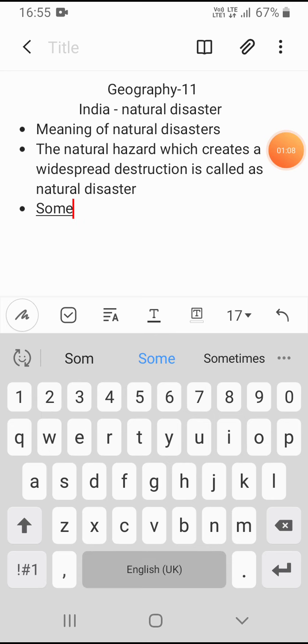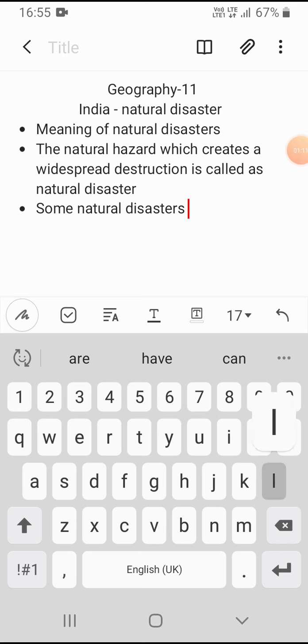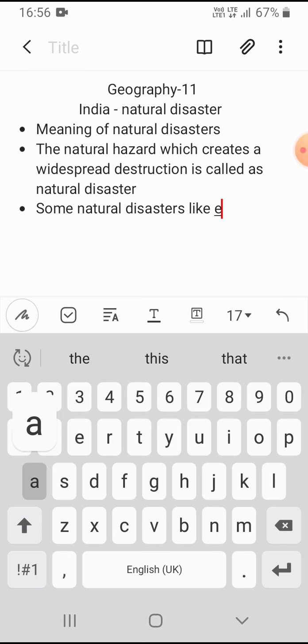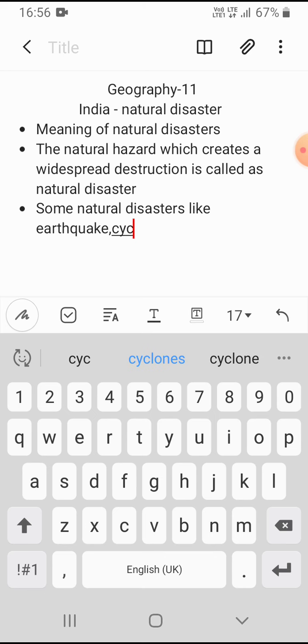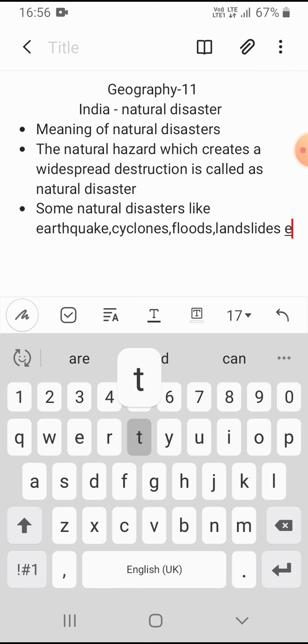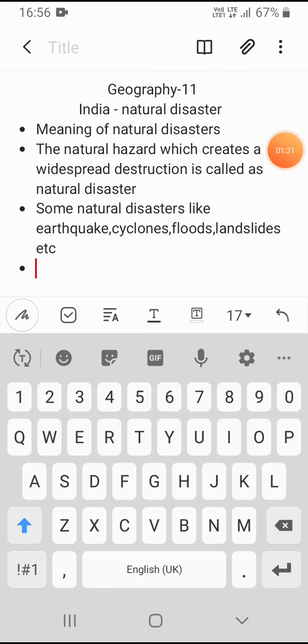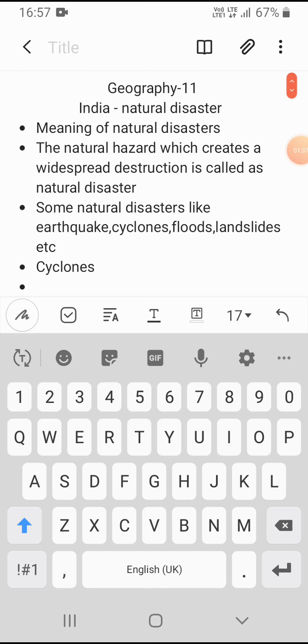Natural disasters like earthquakes, cyclones, floods, landslides and so on are some natural disasters. Let's come to the first topic, that is cyclones. So let's learn about cyclones.